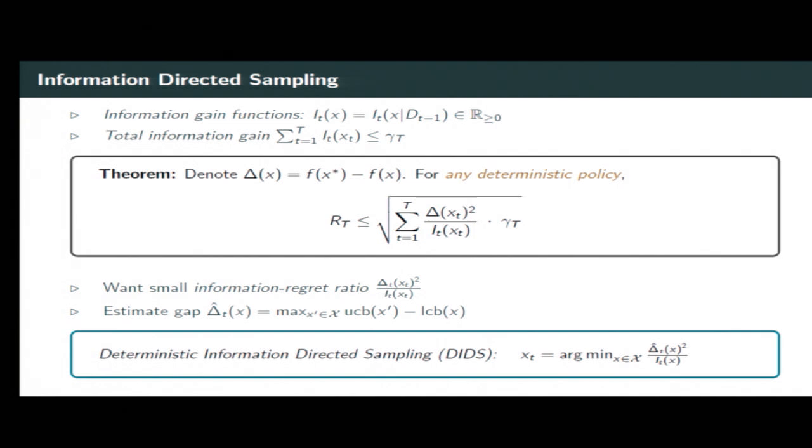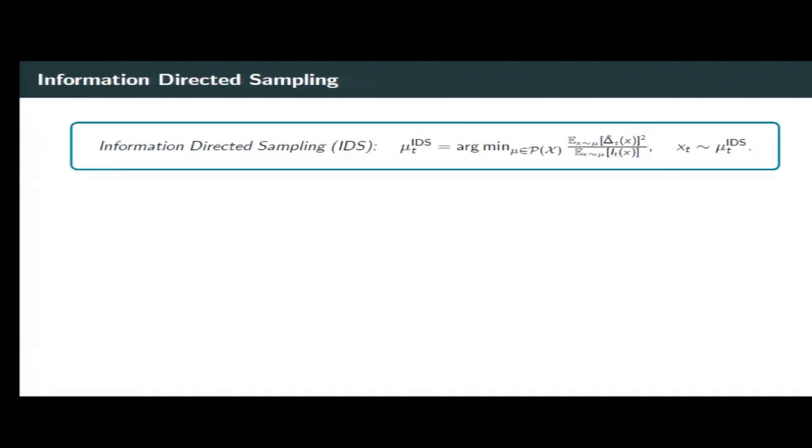Okay, so using that definition, we define deterministic information-directed sampling as the policy which, at time t, plays the action minimizing this estimated regret squared divided by the information gain. Okay, so that can be taken one step further. Instead of just optimizing this ratio over single actions, we can optimize this ratio over sampling distributions.